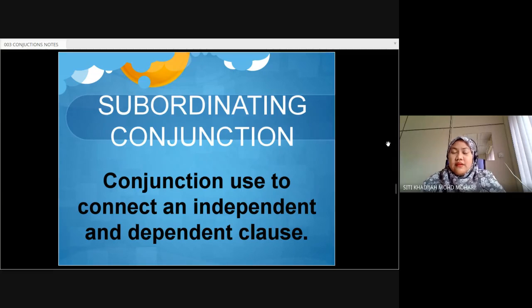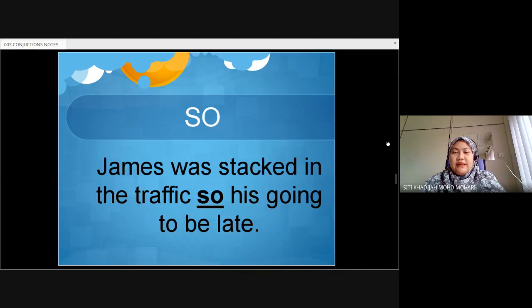Okay. On the other hand, we also have coordinating conjunction. This is to combine an independent clause with an independent clause. Okay. So coordinating, tadi, independent and independent. Okay. Kenapa kita cakap independent? If we were, for example, this one kan, we were to divide this into two sentences or two clauses. James was stuck in the traffic, meaning that he's stuck in the traffic. Full stop.